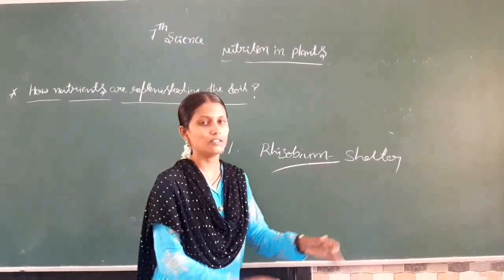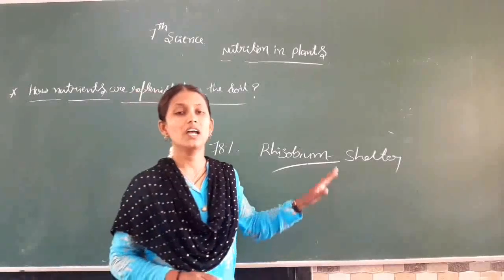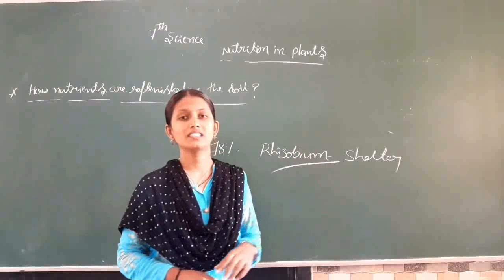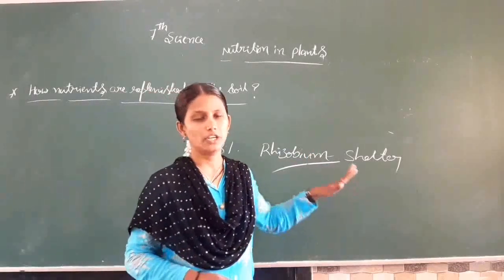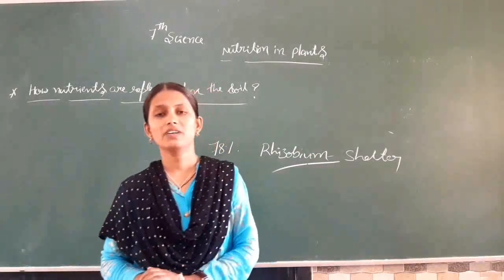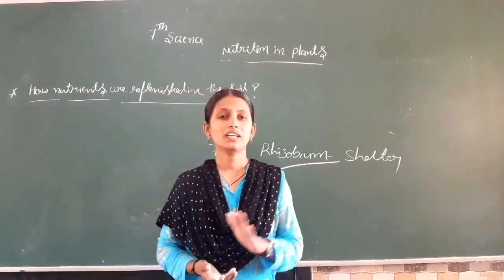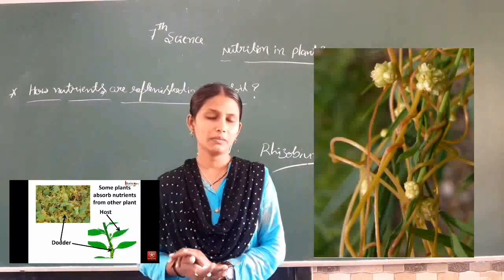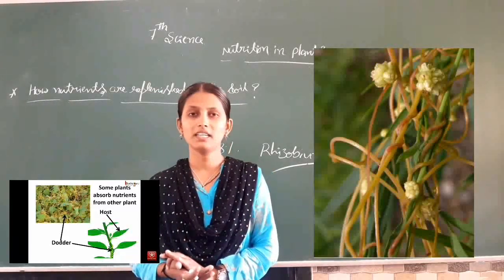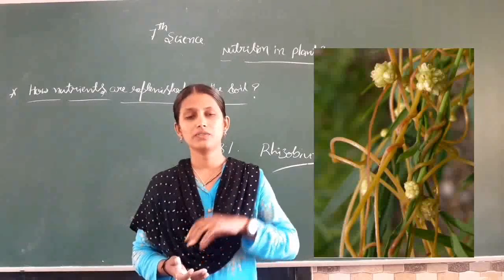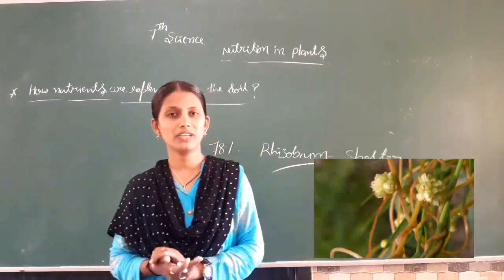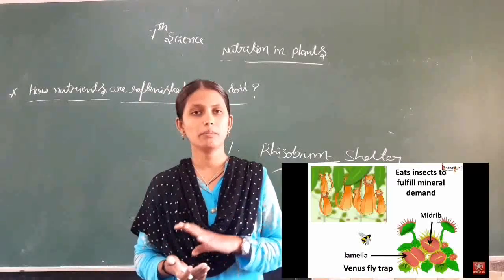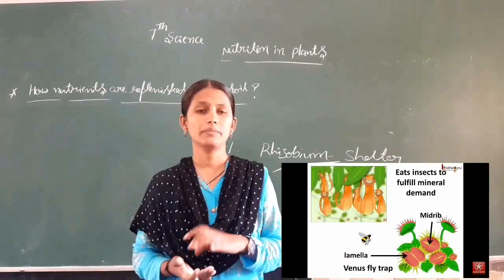Yes, my dear students, by watching this video, we have learned how the symbiotic relationship between the rhizobium bacteria and the roots of the leguminous plants works. Now, today in our class we have discussed the other modes of nutrition in plants. That is Cuscuta or Amarbel, one of the parasitic plants which get food from other plants, and also some organisms like mosquito, bedbug, lice, leeches.